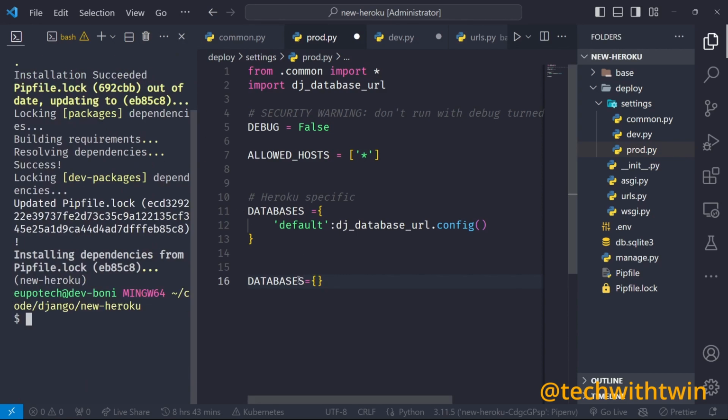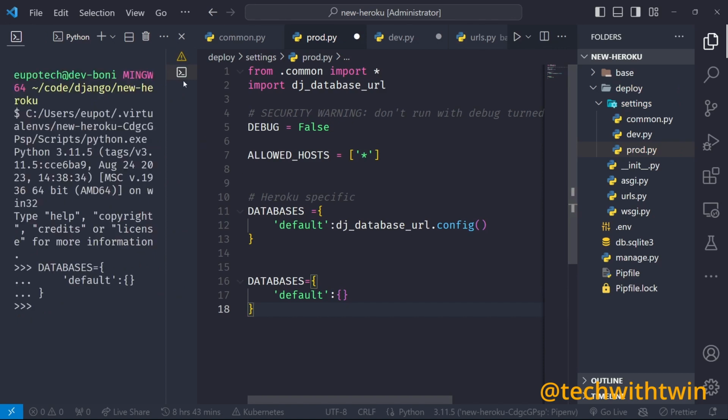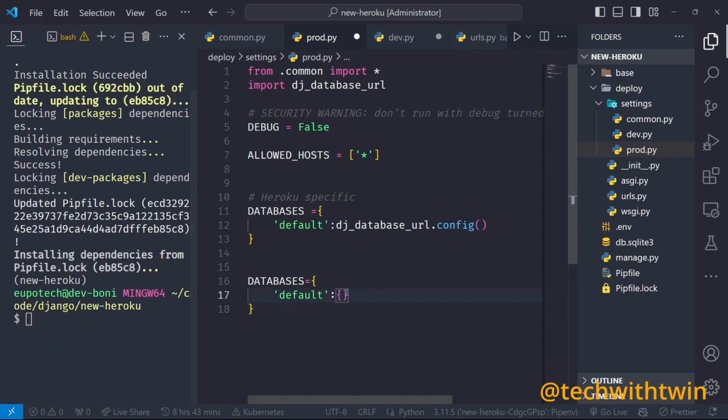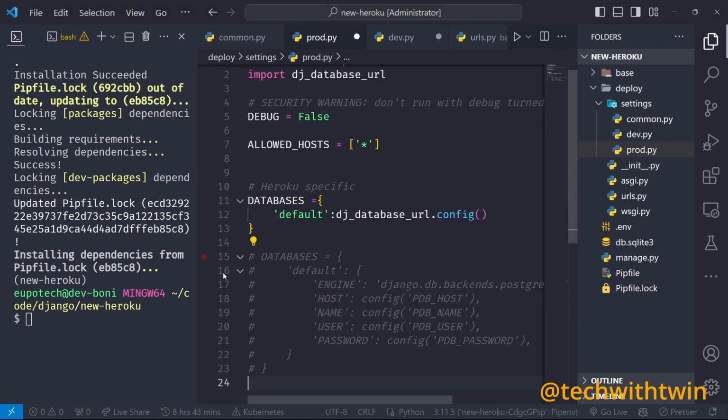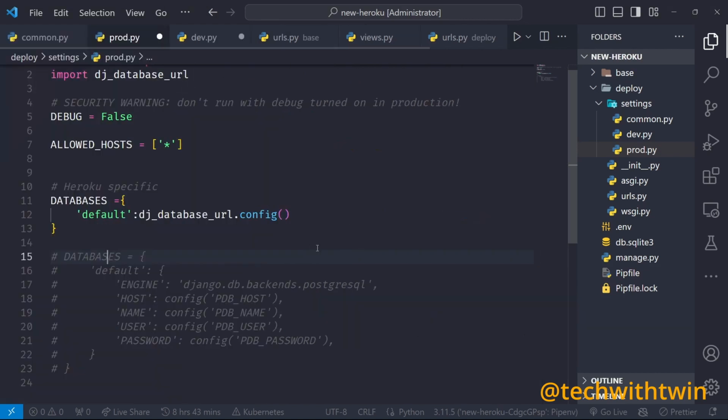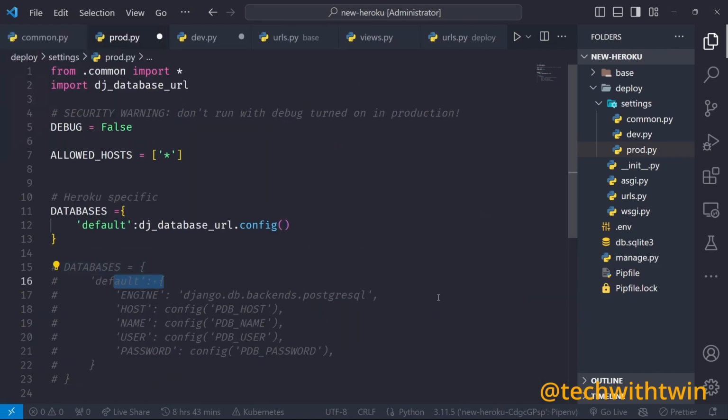But in case you're not deploying on Heroku, you can just do database equals to, then you can say default, engine, then you can write the engine, all that. Let me grab that and add it here as a comment because I don't want to waste time. So in case you're not deploying on Heroku, this is how you read them from the env. Doesn't matter where you are, but in Heroku we have a convenient way to read our dj database URL. But I can still add these ones, but don't necessarily have to.